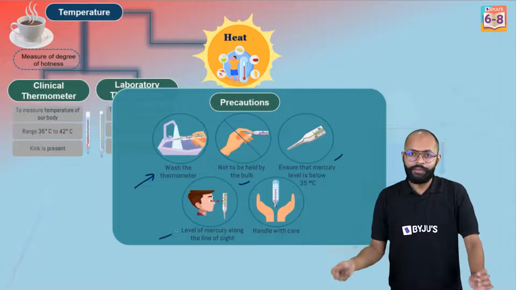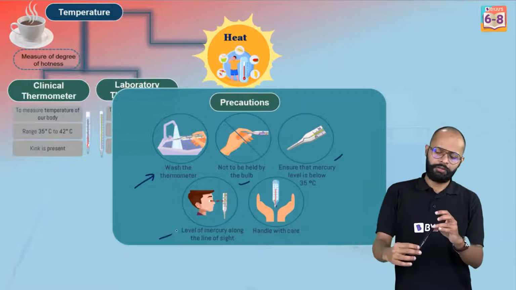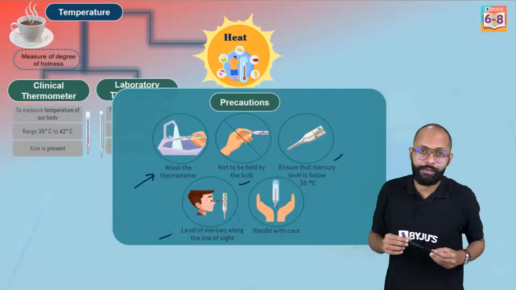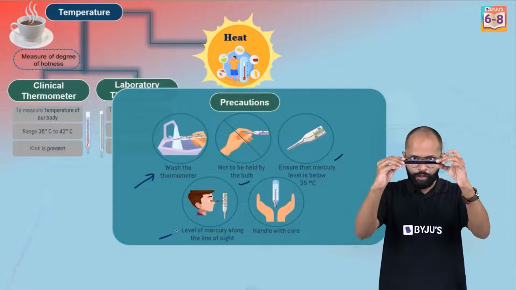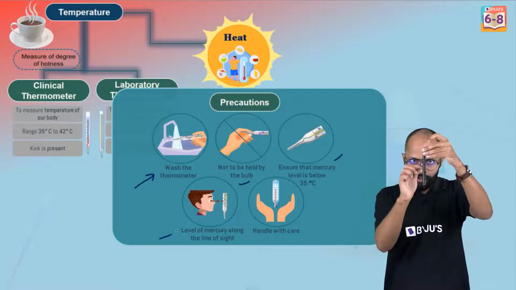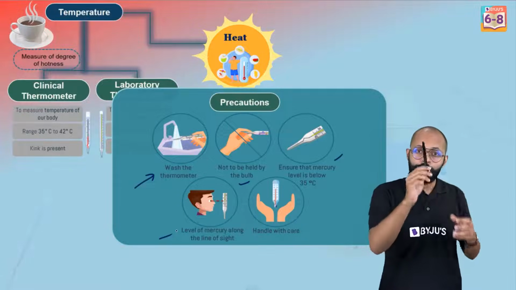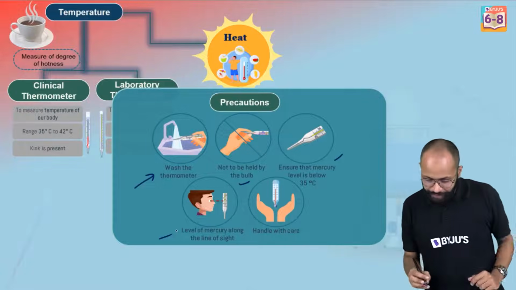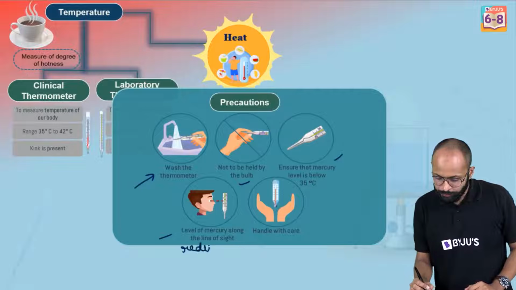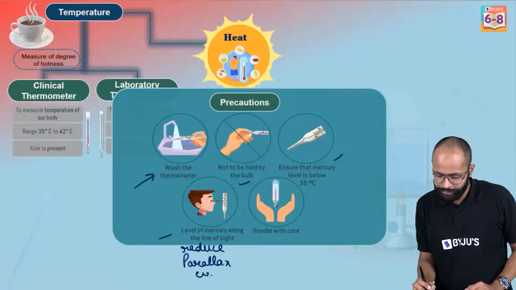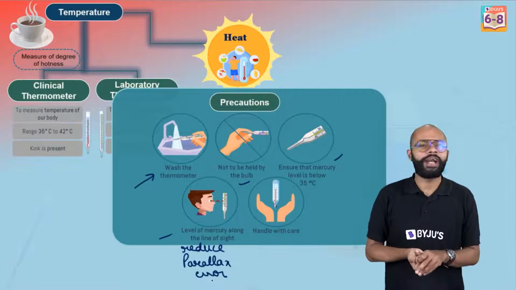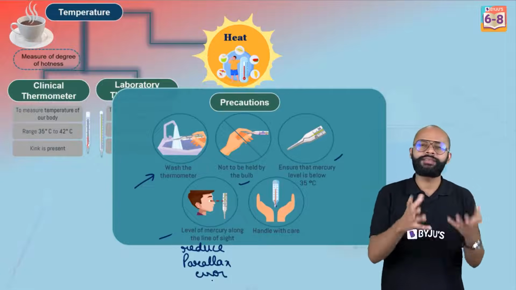I told you, whenever you take a reading, you don't take the reading like this, or like this, or like this. Every time you take the reading, keep it in front of you, in front of your eye level. Why? You need to have a straight line of sight. This will reduce what? It will reduce parallax error.